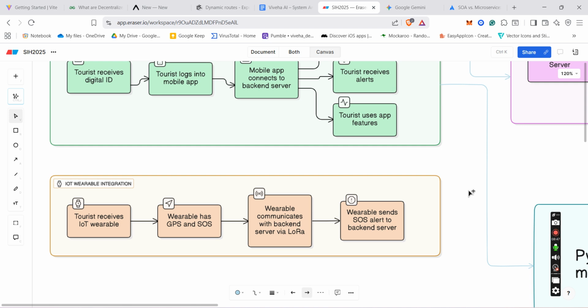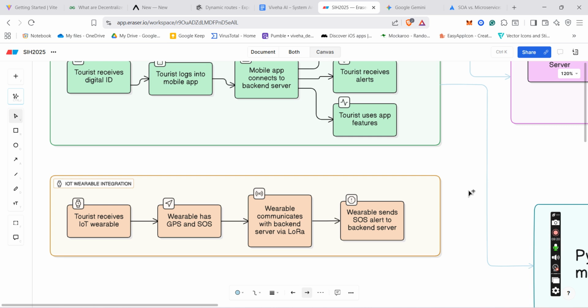The IoT wearables will have a microcontroller, let's say an ESP NodeMCU DevKit or any favorable microcontroller, a GPS module, and a light battery pack to track live locations like GPS coordinates, their altitude, etc. And for that, we will not use the cellular network, because in some areas cellular network is not available.